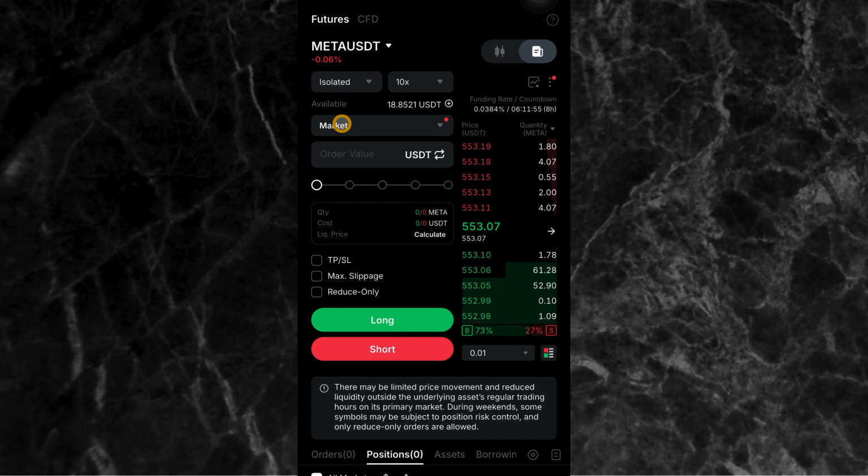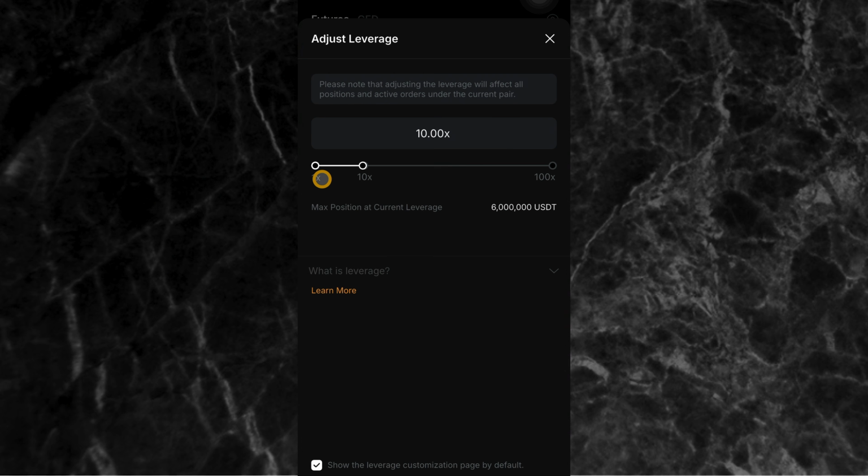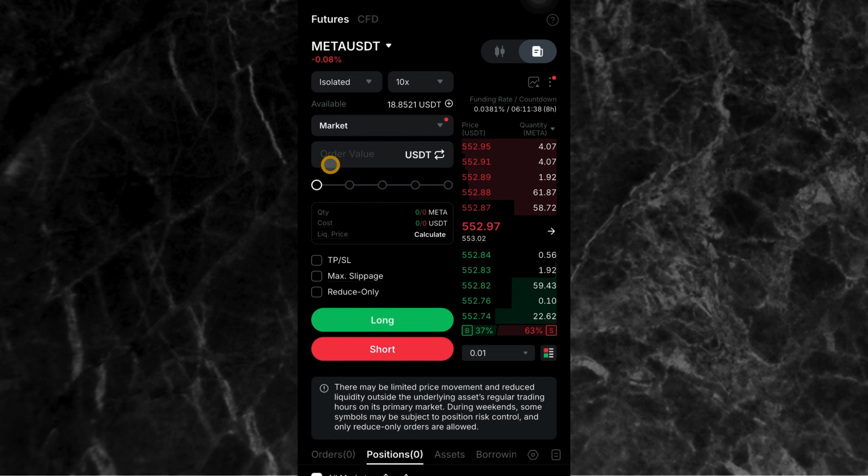Now, once you click on it, you can see right here, isolated, and then come here to where you have leverage. So you can pick the leverage that you want. You have from 1x leverage to 100x leverage. Once you pick your leverage, you come here to where you have order value. So you can put your order value right here. Your order value divided by your leverage is what will give you the amount you have to use for the trade. So let's say, for example, out of your $1000 USDT airdrop, you want to trade with $500.